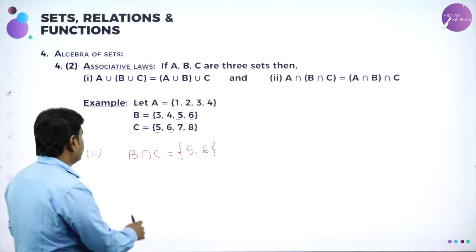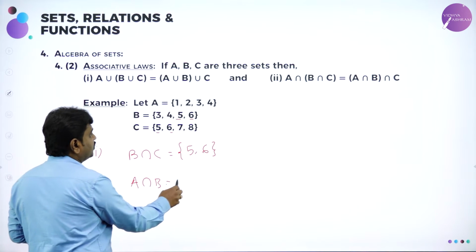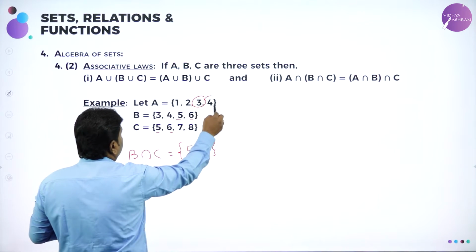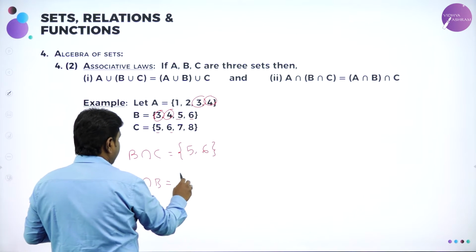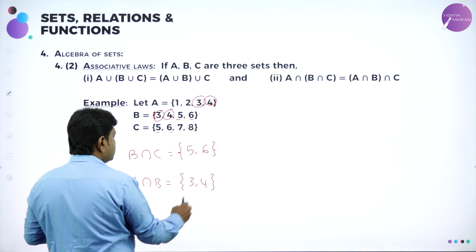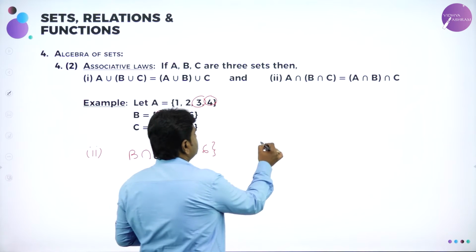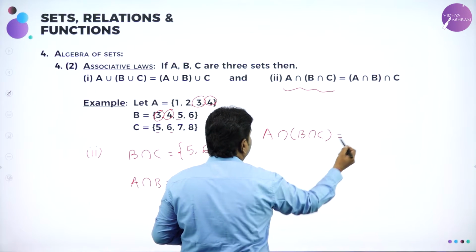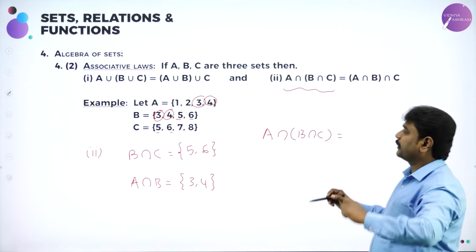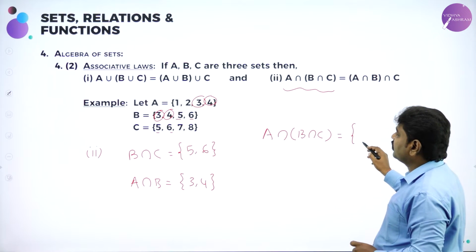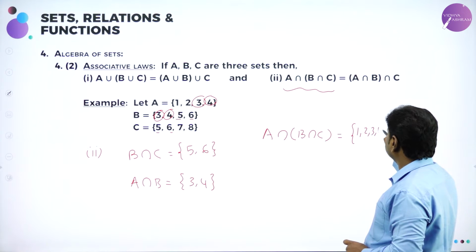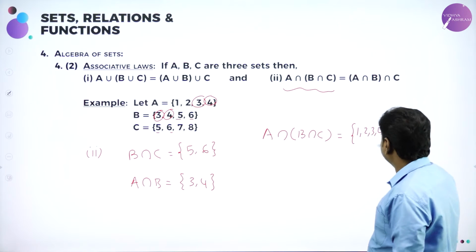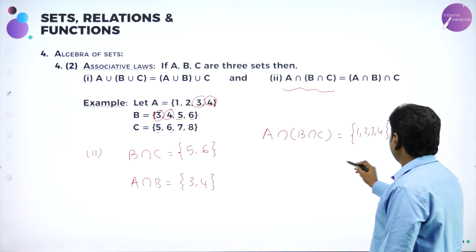Then I want A intersection B. What is A intersection B? It means common elements of A and B: 3, 4. First I'll find this, then I'll go for LHS. What is LHS? A intersection (B intersection C). What is A given? A is 1, 2, 3, 4, intersection B intersection C. What is B intersection C? 5, 6. Now find the intersection of these two.